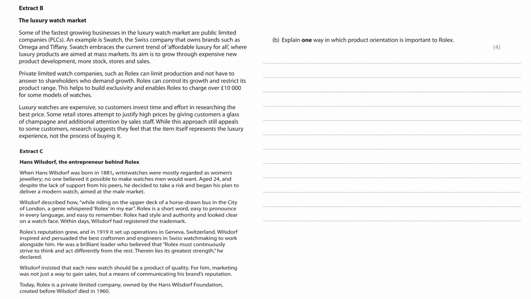Product orientation is where the business focuses on the production process and designing the product, then trying to sell it to the customer. Now, let's take a look at a possible model answer for this 4-mark question.